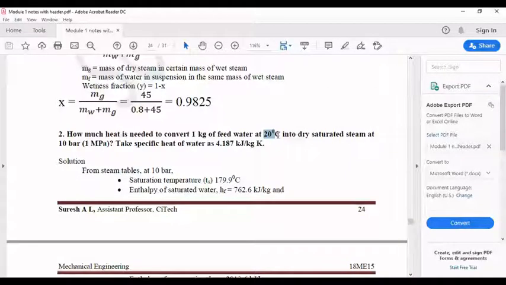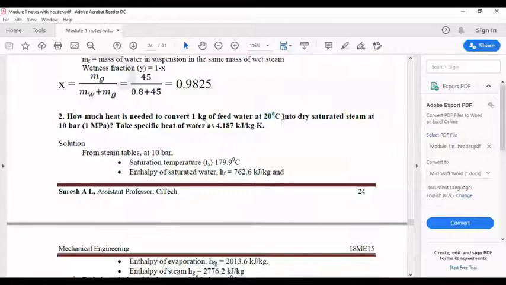First, you need to calculate hi, the initial enthalpy. And they have said it is converted into dry saturated steam. That means the type of steam is dry steam, because the water at 20 degrees Celsius is converted to dry saturated steam. Now you know it is dry steam. So that is how you must first decide which type of steam it is.